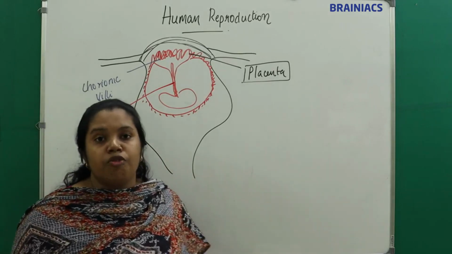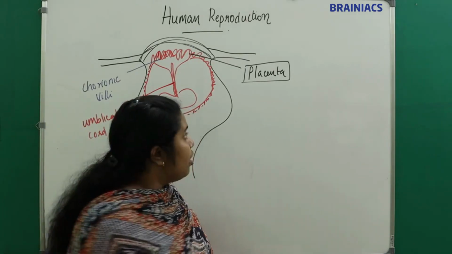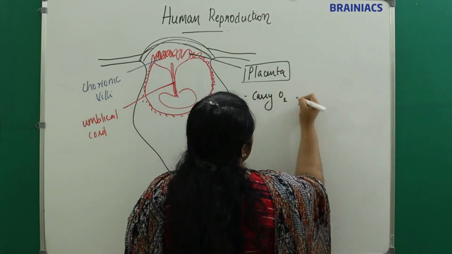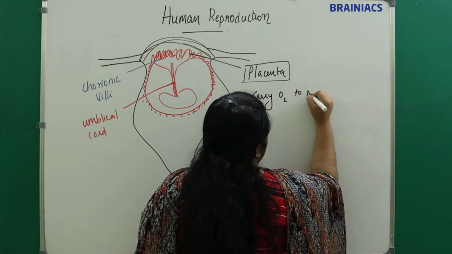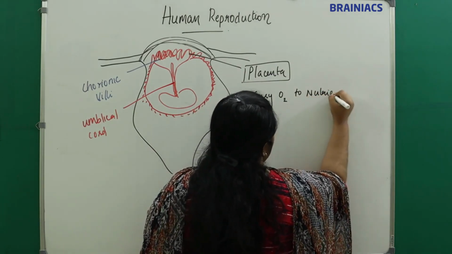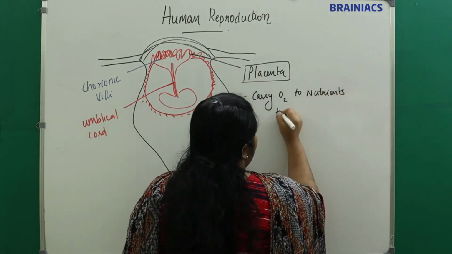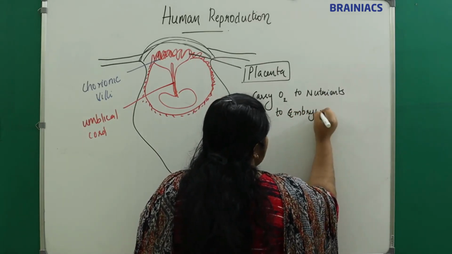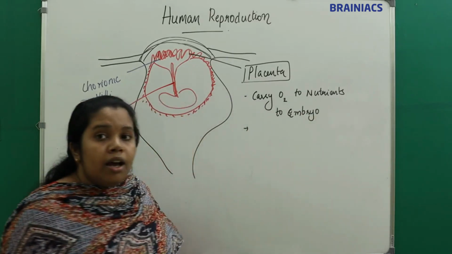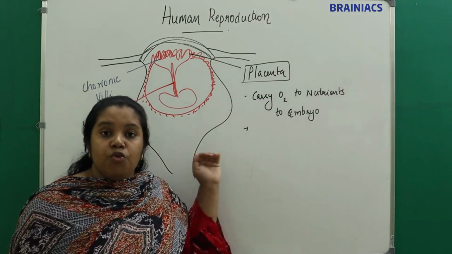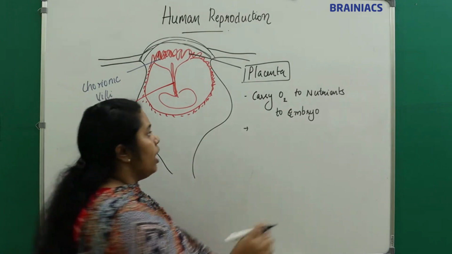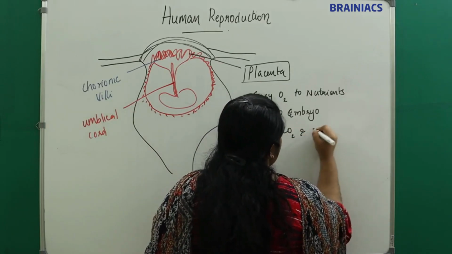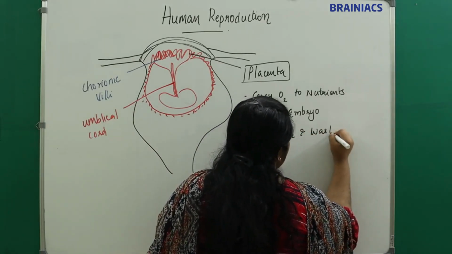So what's the function of the placenta? This placenta will carry oxygen and nutrients to the developing embryo. Similarly, it will also carry the carbon dioxide as well as the waste products away from the embryo.